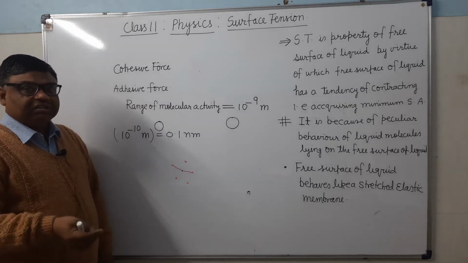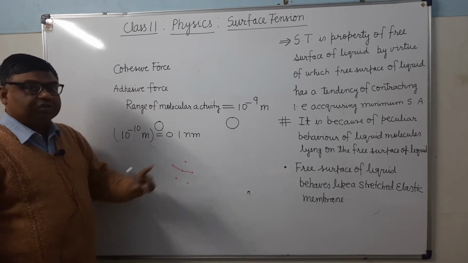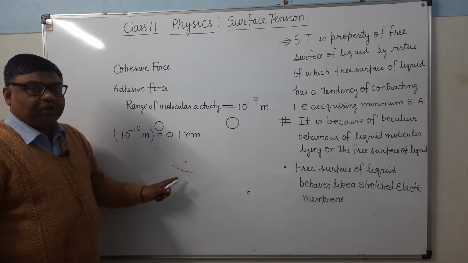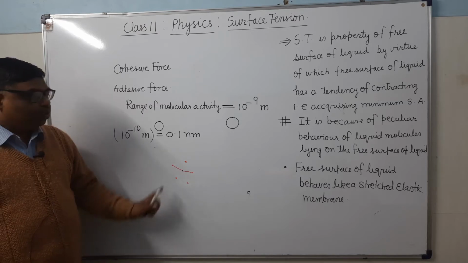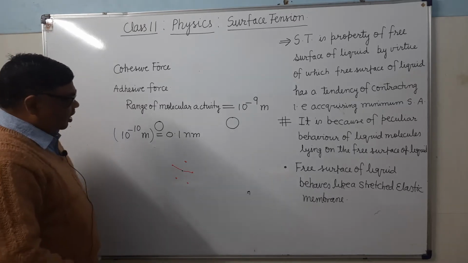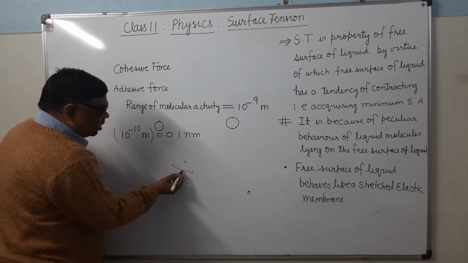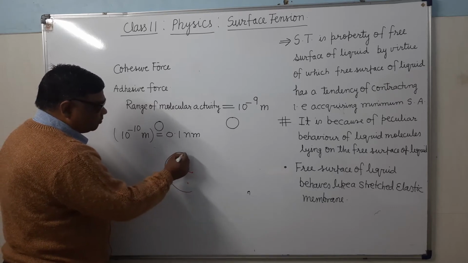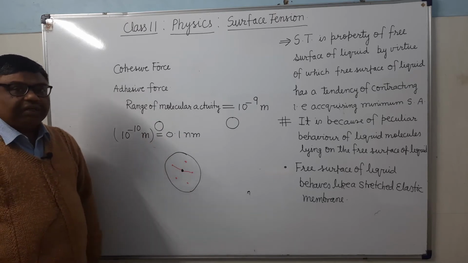Whether they are molecules of the same substance or molecules of different substances, a molecule attracts another molecule only up to 10 to the power -9 meter distance. It is clear? Both will attract each other. It means if you draw a sphere of radius 10 to the power -9 meter, taking this molecule as center, here I have drawn a sphere. It's clear? And suppose this sphere is completely filled with molecules.